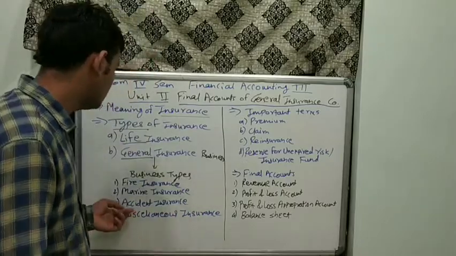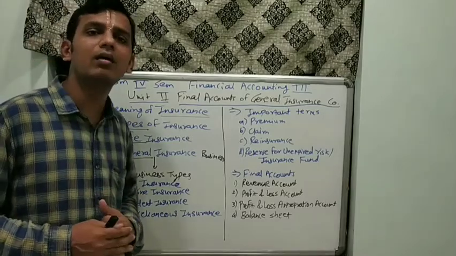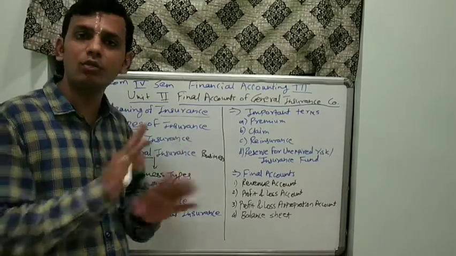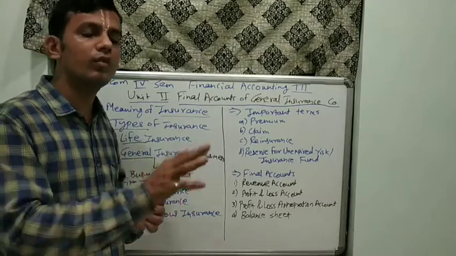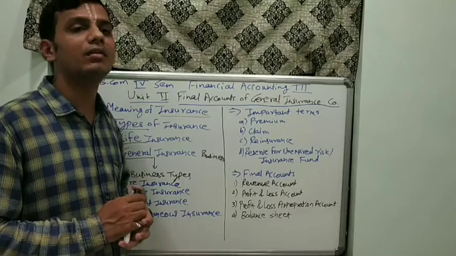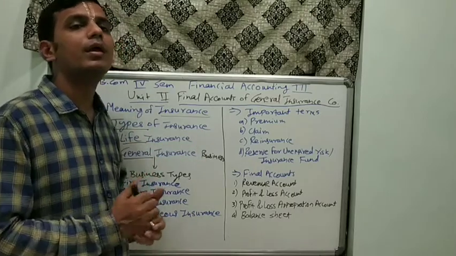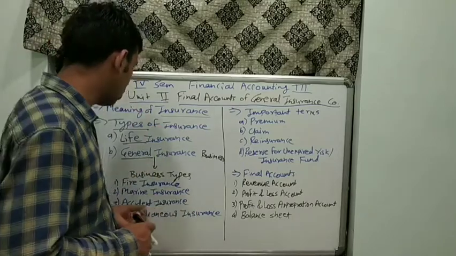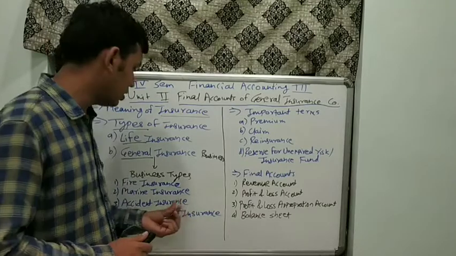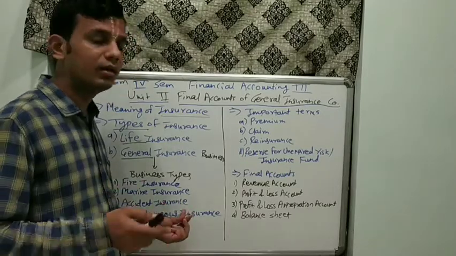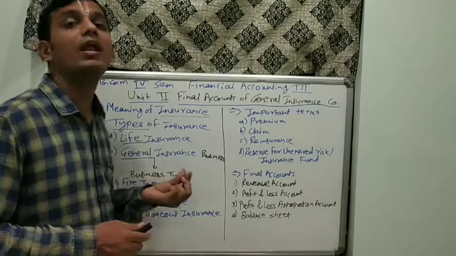Third one is the accident insurance. Usually this insurance is taken by us by the name of vehicle insurance. Actually it is not vehicle insurance, it is accident insurance. If our vehicle or someone's vehicle meets an accident, at that point of time, whatever damages would occur to our vehicle, apart from third party insurance, that all comes under the head of accident insurance. Here, if a person suffers an accident, that doesn't come here because it is not a part of general insurance. That would come into the part of life insurance.